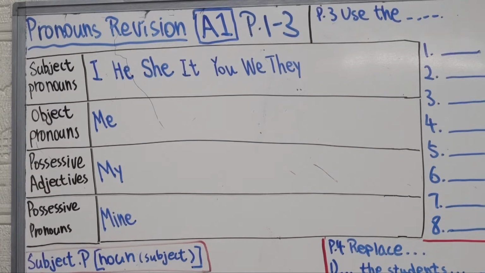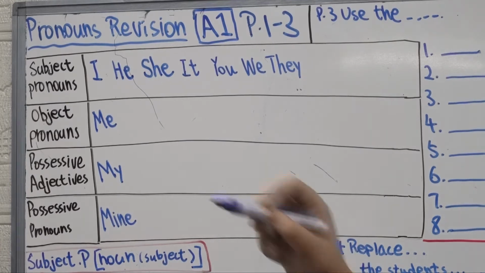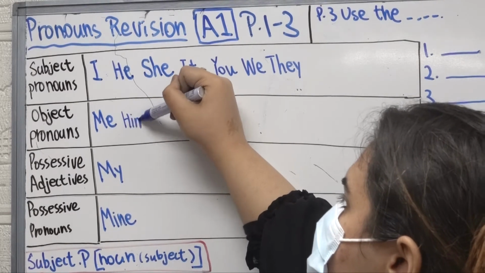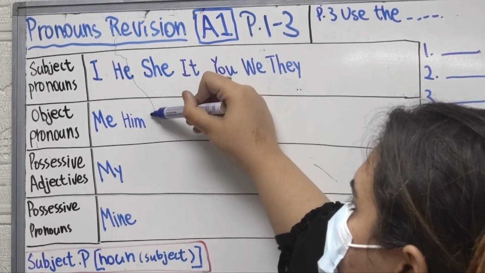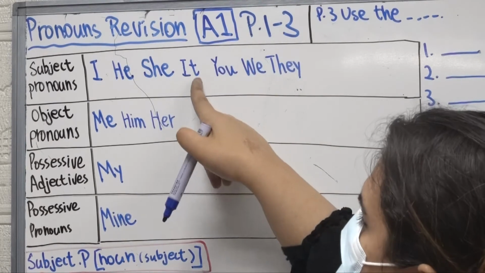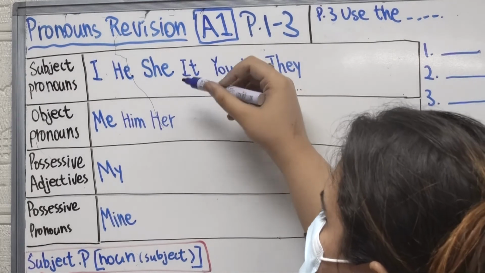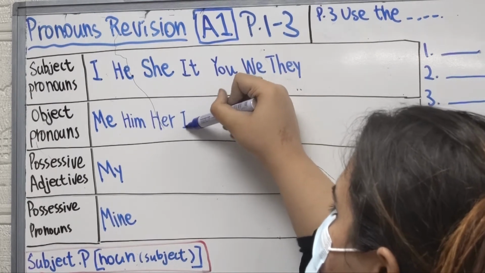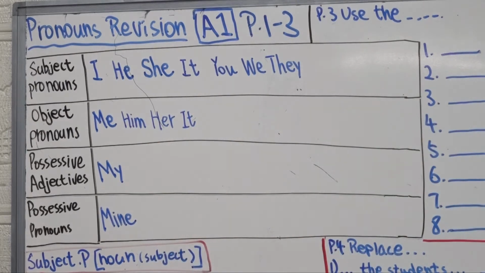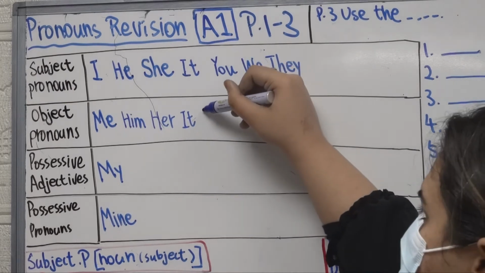How about object? Object is, remember, him, and then her, yes. Do we change it? No, it's still it. But remember, object pronoun, all right? You becomes you as well.